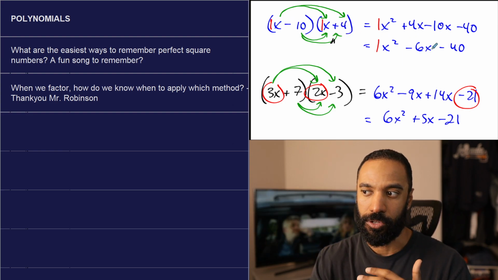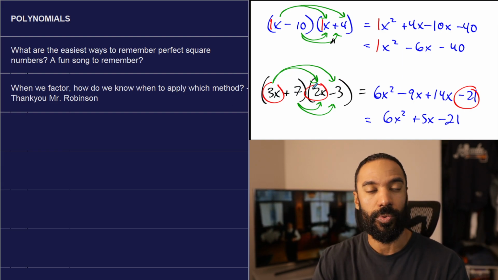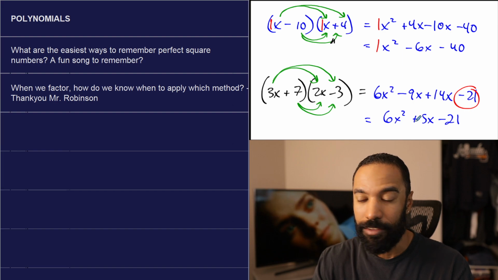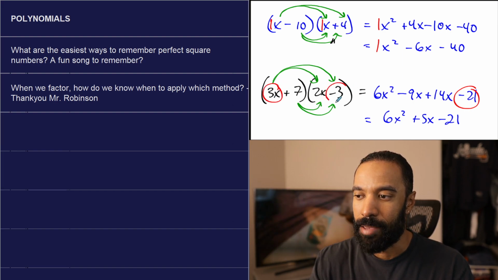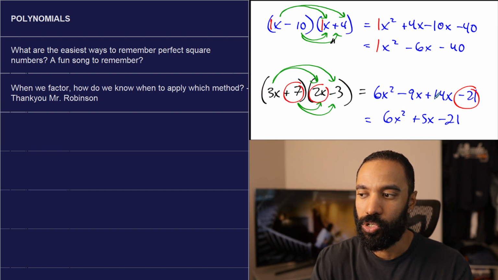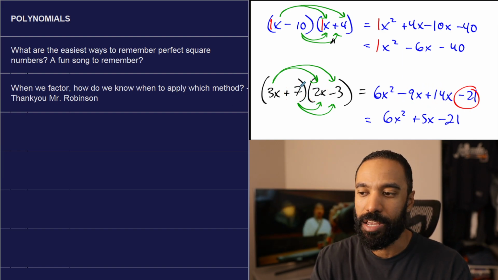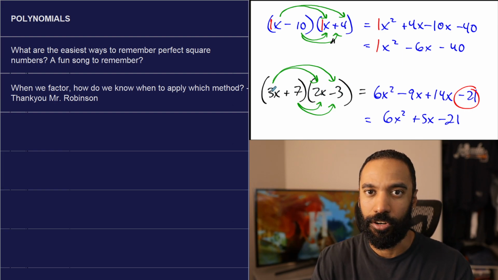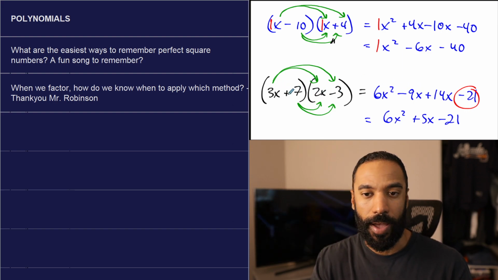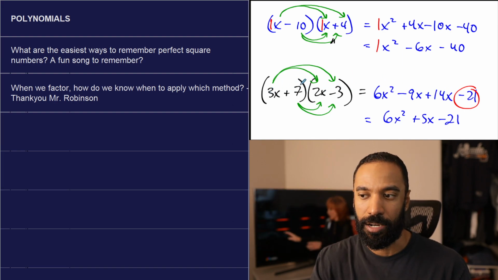Well, these ones specifically had to also add to become negative 6. And these don't specifically add to become anything, but they are going to multiply with your other numbers, factors of 21, so that when you add those outer and inner terms together, they are somehow going to make 5. So 3 times negative 3 became negative 9. 7 times 2 became 14. No longer do the negative 9 and the 14 represent values that appear directly in your factorization. They are products. They are products of what you had through foiling. Negative 9 did not appear here. It was 3 times negative 3. 14 did not appear here. It was 7 times 2.